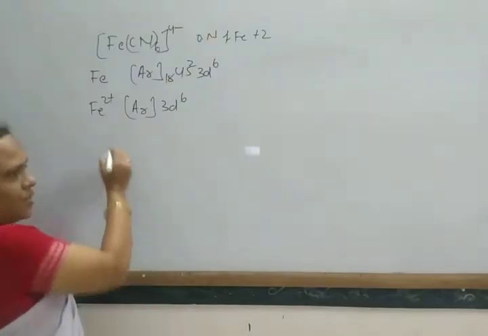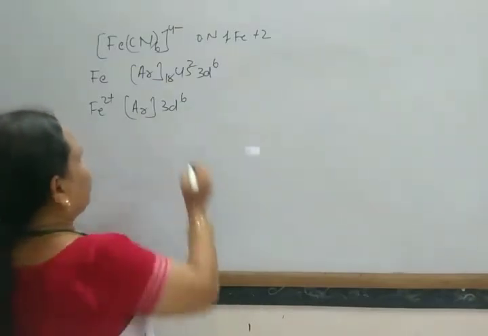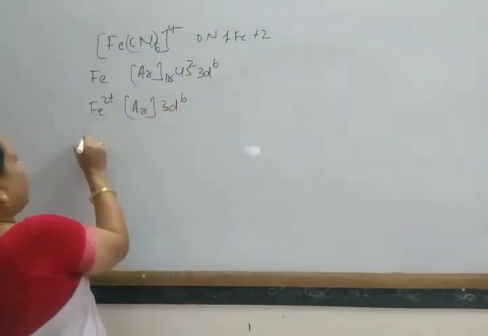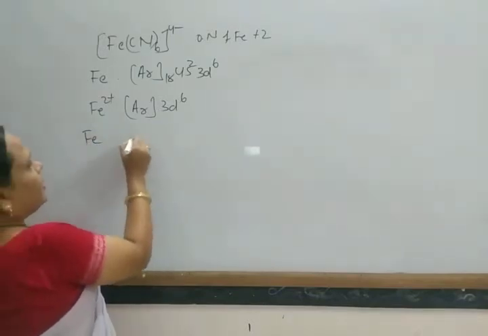So if we arrange it in a box diagram, then for Fe, how can I write?